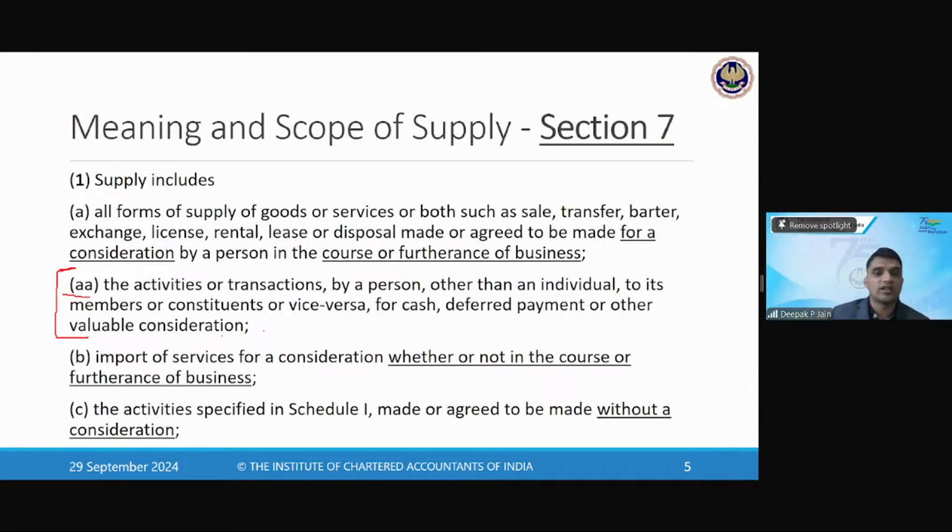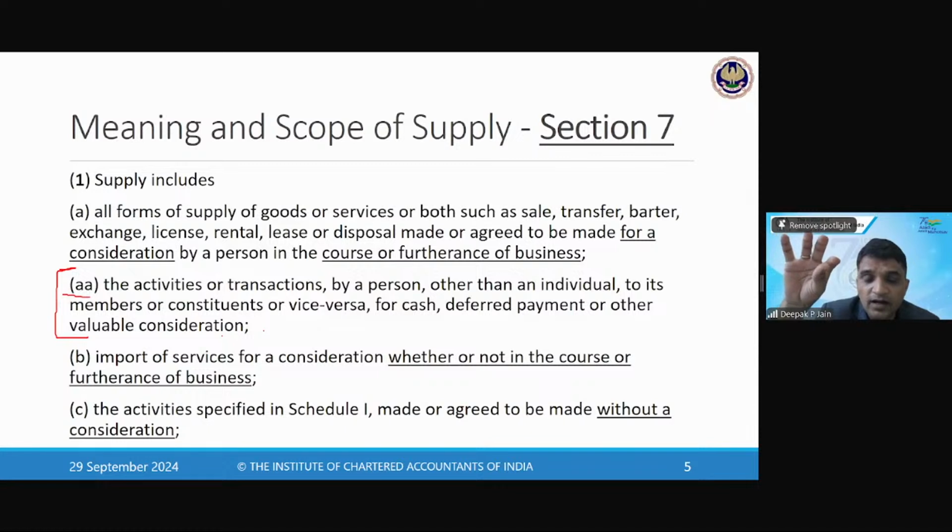So any organization which is formed by its members, and that organization is providing any supply to its members, will be a supply. Now, what is this trying to say? This is an amendment. That's why you see A के बाद B, B के बीच में double A आ गया, which means it is inserted. It is inserted by an amendment in the act, but it has effect from the date when GST came in. So 1st July 2017 से ही इसका effect है.